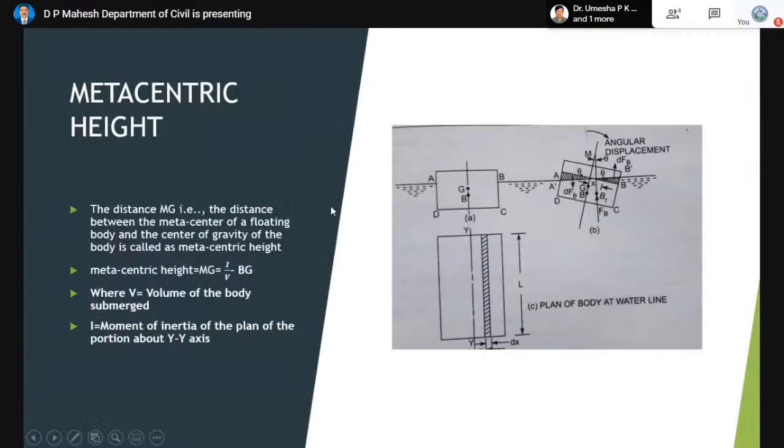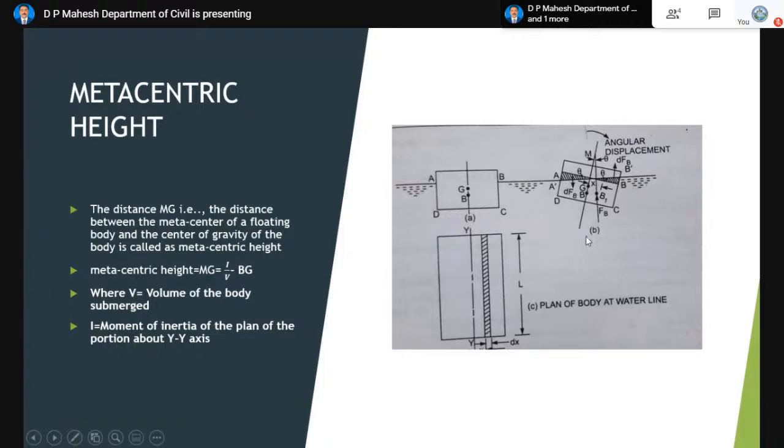Now coming to the metacentric height. You can see the same figure. G is the center of gravity of the whole body, and B is the center of buoyancy. Then what is metacentric height? We know there is a point called the metacenter about which the body will oscillate. When the body oscillates, B is shifted to B1, and when that line of action is extended, it meets the normal axis at a point called M. The distance between the point M, the metacenter, and the point G, the center of gravity, is called the metacentric height.